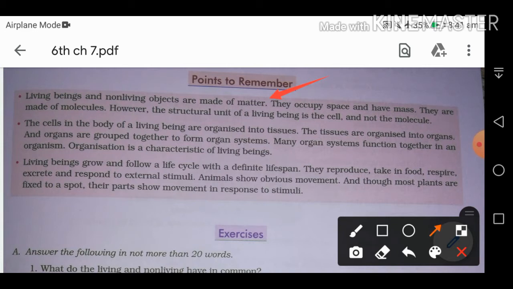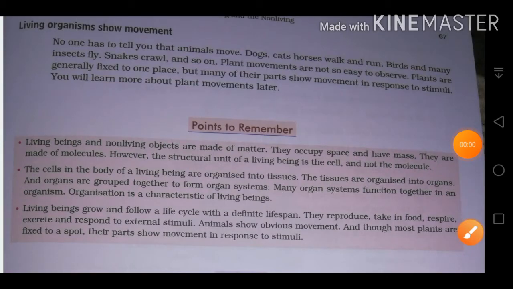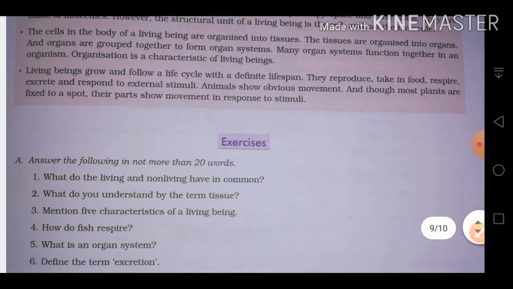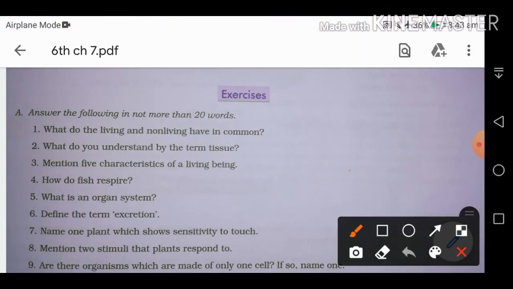What is matter? Anything that occupies space and has mass. They are also made up of molecules. And in living beings, the basic unit is the cell, and it is not a molecule.